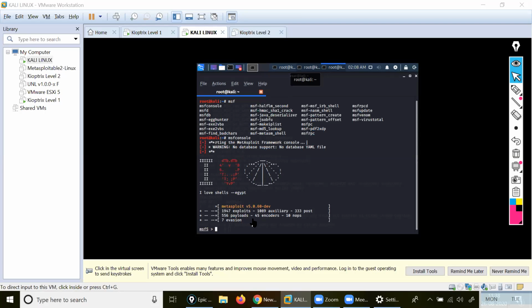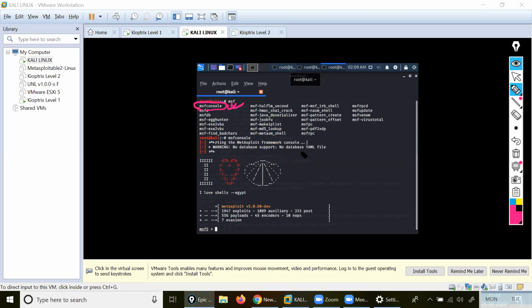Mine is not coming. When I type MSF, it's not coming. Command not found. Msfconsole, it is not there. Command not found, they're telling me. If you use the tab, with the help of tab, does it come or not? Let's check once again. This one. Yes, it's loading now. Yeah, it will load. I was typing MSF only, but it was not coming. Msfconsole is there, right, for Metasploit.